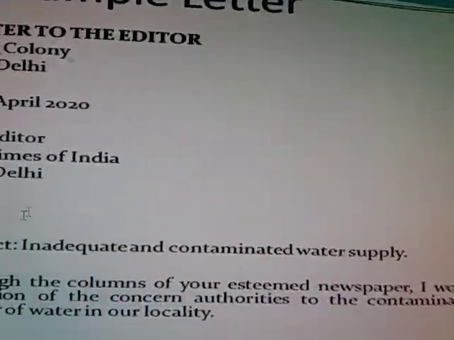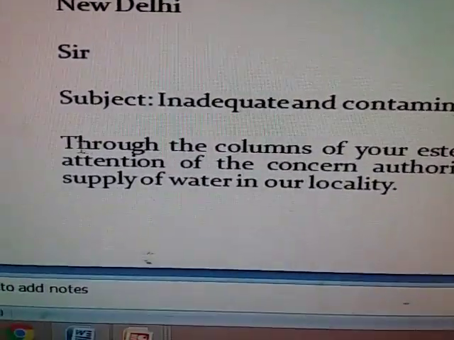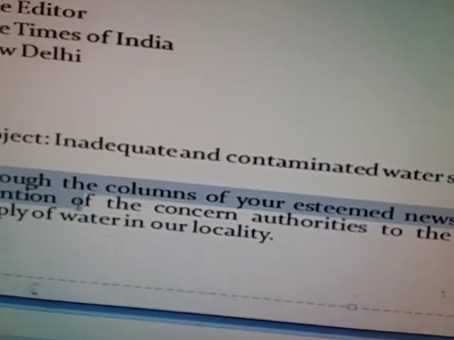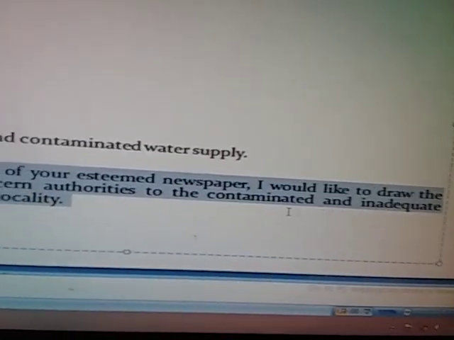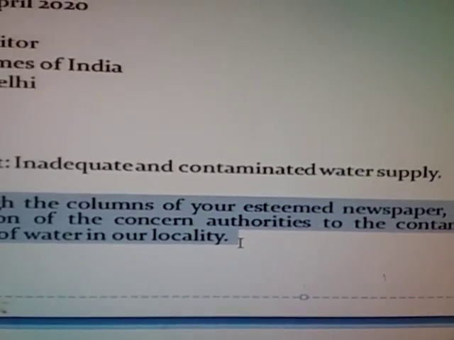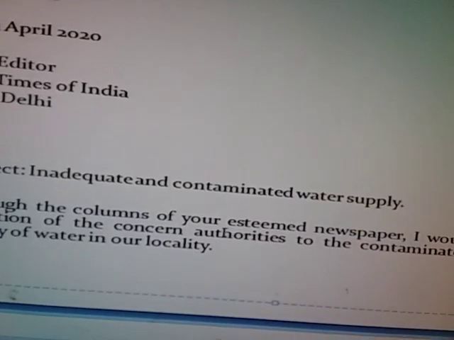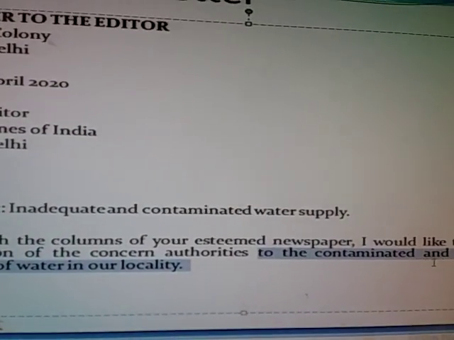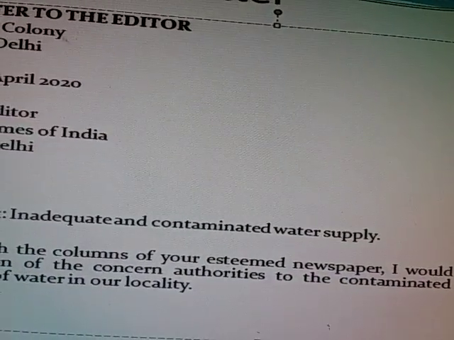Then comes the body of the letter. If we talk about the body of the letter, first of all we start the first paragraph. Here it is written, through the columns of your esteemed newspaper, I would like to draw the attention of the concerned authorities to the contaminated and inadequate supply of water in our locality. Dear students, we can see here that the complete paragraph may be used to write on any issue. Only we are to change the title or the subject here. Then this is the first paragraph.